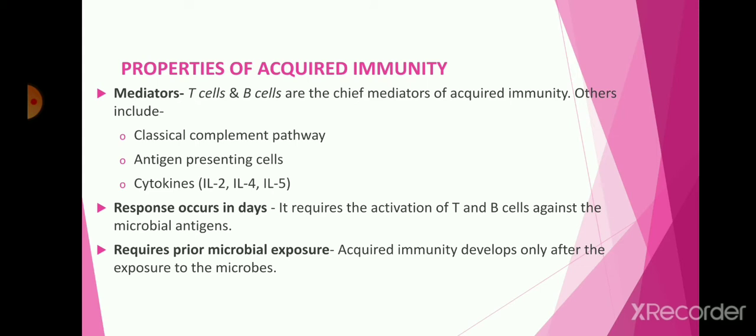Also included are the classical complement pathway, antigen presenting cells (APC), and cytokines like interleukin 2, interleukin 4 and interleukin 5. Now, talking about the properties of acquired immunity, first of all, the response occurs over days.